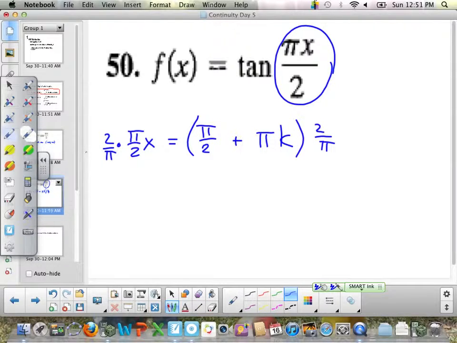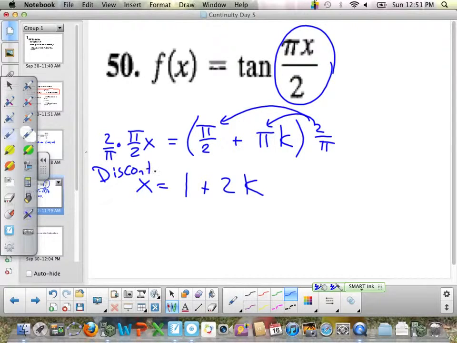As we distribute, the left side just cancels out. The right side will distribute. Pi over 2 times 2 over pi is 1, plus 2 pi times pi, the pi's cancel. So this function is discontinuous at x equals 1 and then every 2 after there.